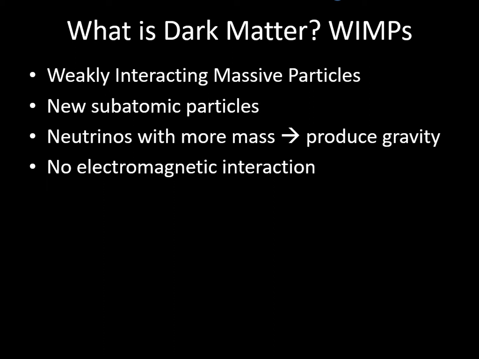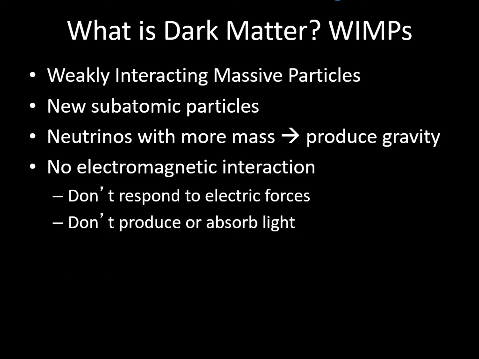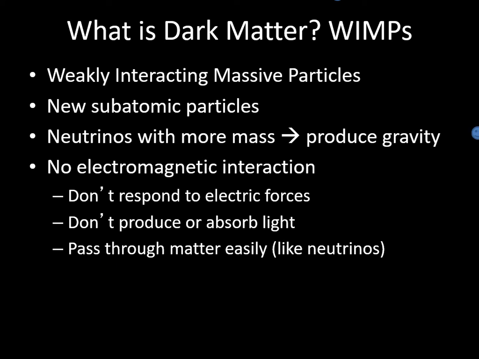At the atomic level, ordinary matter reflects and emits light because it reacts to electric fields. Since WIMPs don't react to electric fields, light simply passes by them, making them impossible to find using light. In fact, WIMPs can pass right through ordinary matter for the same reason. They don't interact electromagnetically, so there's almost no way for ordinary atoms to stop them.